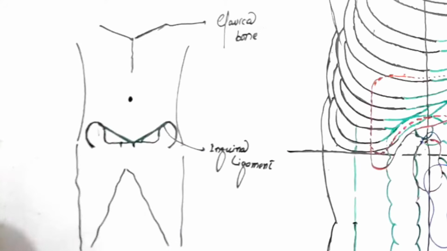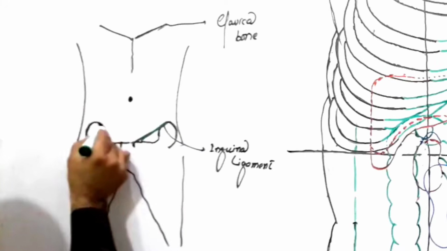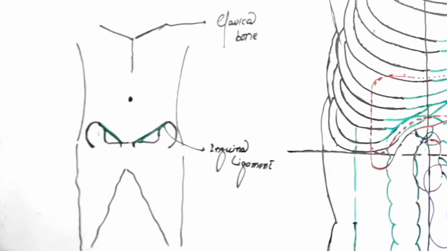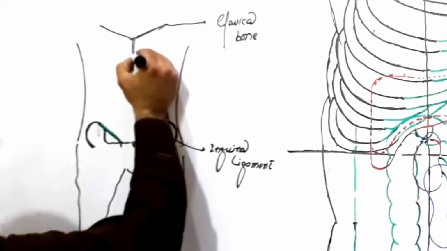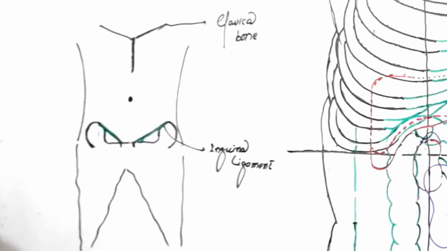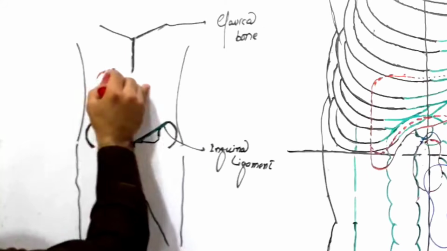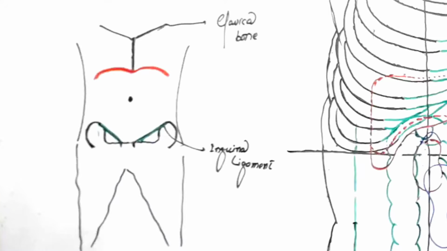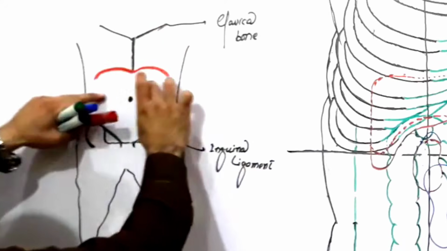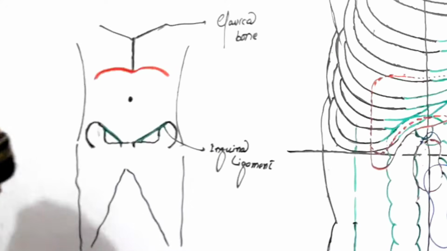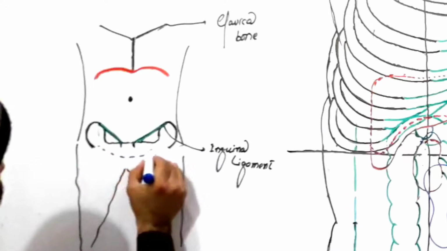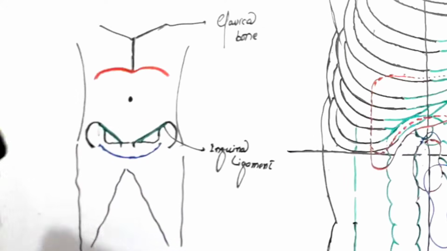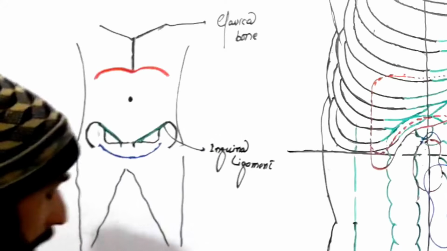Okay. Then what we have to do? We have to draw some imaginary lines which will divide our abdomen into 9 regions. So how do we do that? Look carefully. The next important thing that we should know is, here is our diaphragm, right? Above the diaphragm there is the thoracic cavity, below the diaphragm is our abdominal cavity, and below the abdominal cavity, as I told you in the previous lecture, there is our pelvic cavity. Okay, let's divide our abdomen into 9 regions.